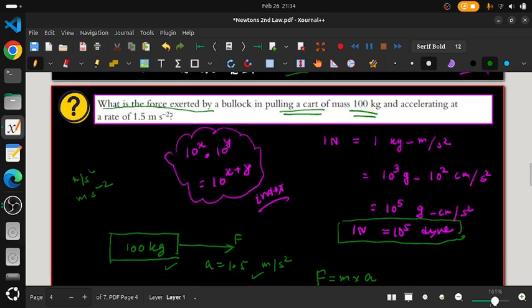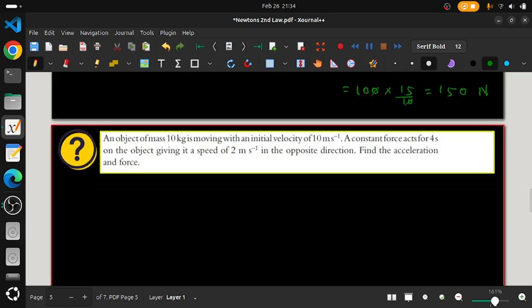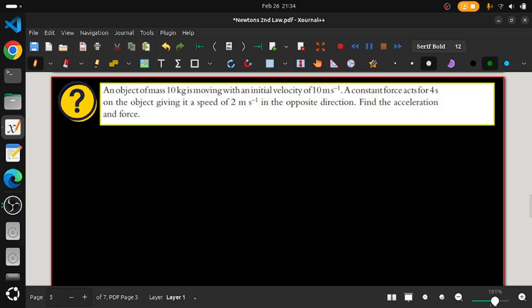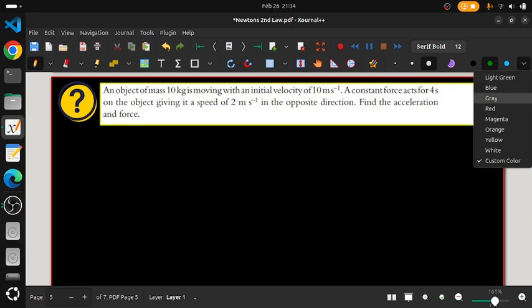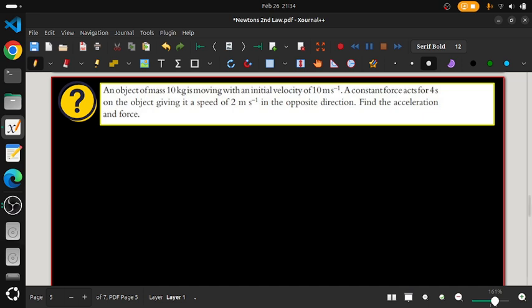Okay, everyone, now we will be seeing another problem. See here, there is an object. And what is the mass of the object? Whenever you are doing a problem, you should write each and every piece of data properly. So the mass is there, and what is the mass here? You can write like this: the mass is 10 kg.